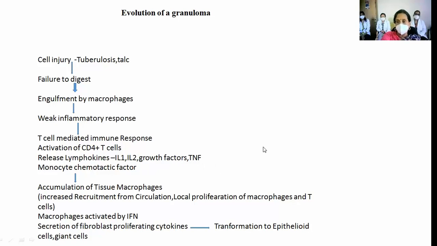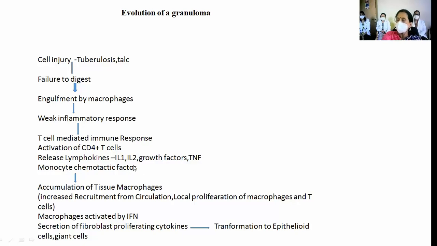Now we hear about cytokine storm so much with COVID-19 infection. They release lymphokines, that is IL-1, IL-2, growth factors, TNF. What is IL-1, IL-2? Yes. And monocyte chemotactic factor.